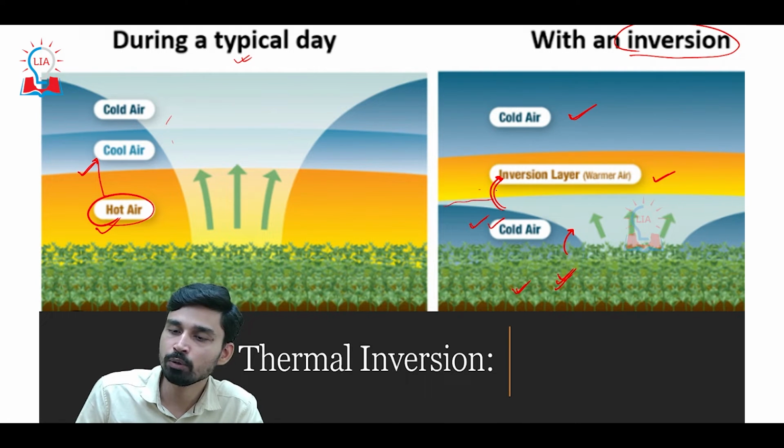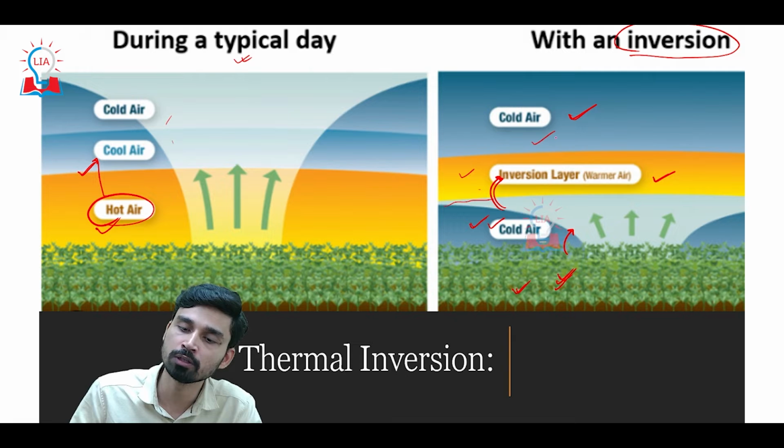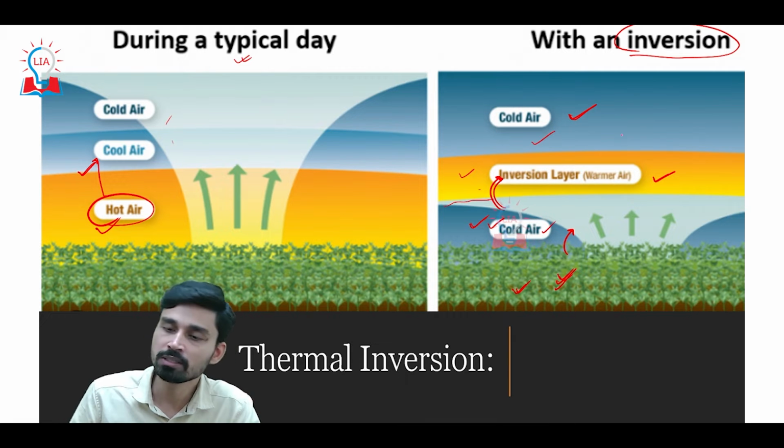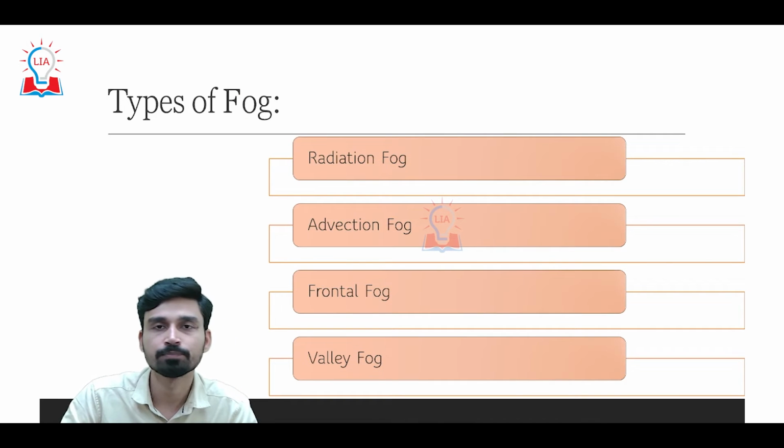So we can see that during temperature inversion we have a warm air pocket sandwiched between two cold air pockets, one on the top and the other on the bottom. This situation is what is called thermal inversion. Thermal inversion causes the formation of fog.